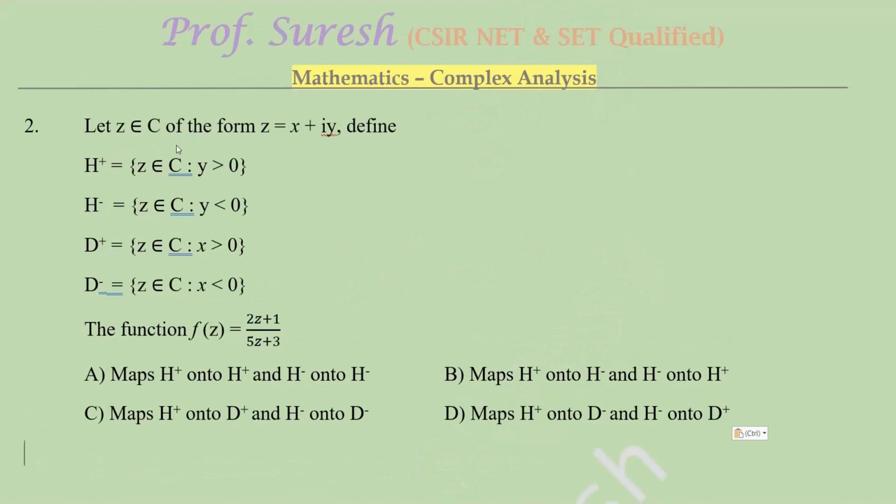Z belongs to C of the form Z equal to X plus iY. Define, like the previous problem, H plus as the upper half plane, H minus as the lower half plane, D plus as the right half plane, D minus as the left half plane. The function f of z equal to 2z plus 1 by 5z plus 3. Here A is 2, B is 1, C is 5 and D is 3. So AD minus BC: AD is 2 into 3, 6, minus BC, 5 into 1, 5. So this is equal to 1. 1 is greater than 0. So by the previous shortcut, this is the correct answer.